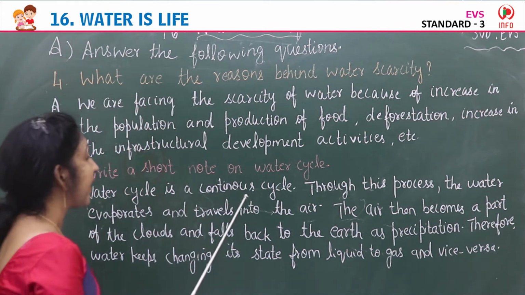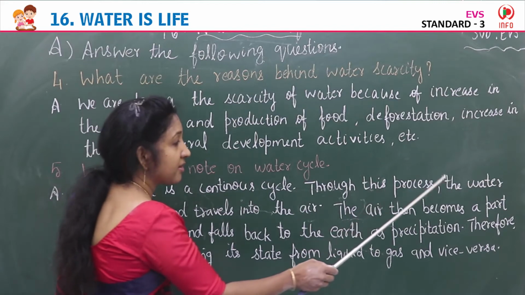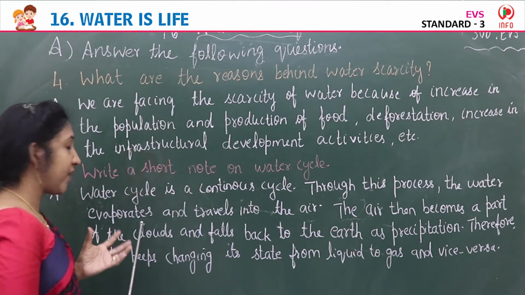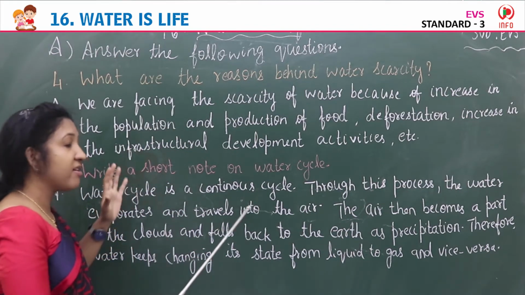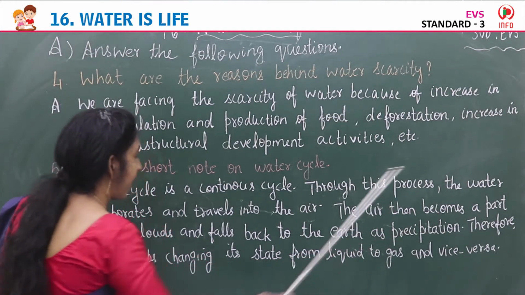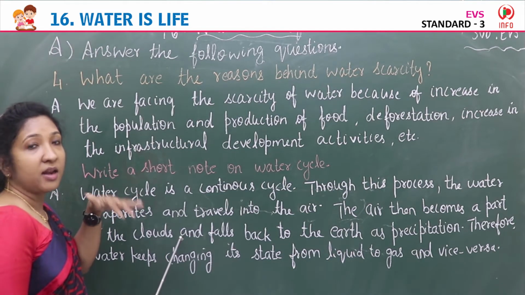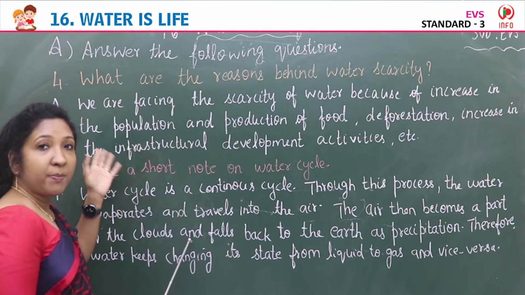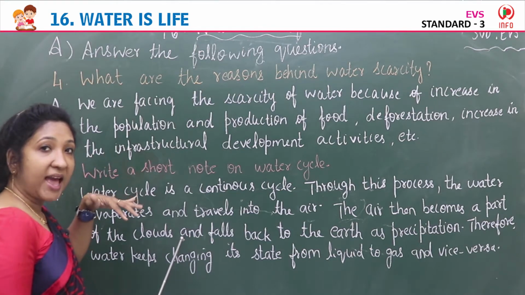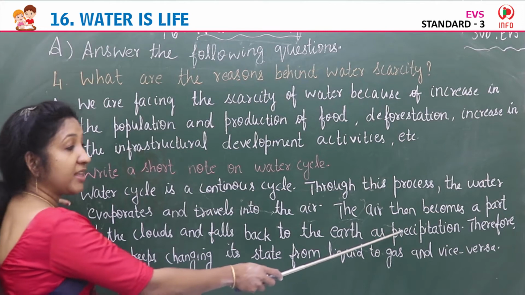Water cycle is a continuous cycle. Through this process, the water evaporates, first evaporation, and travels into the air. The air then becomes a part of the clouds. The water vapor rises up in the sky and contacts the clouds and falls back to the earth as precipitation.